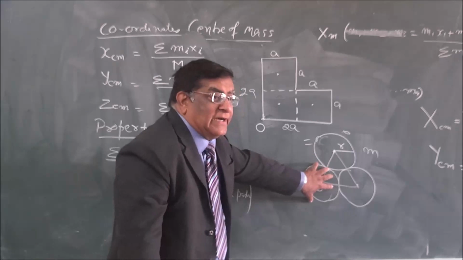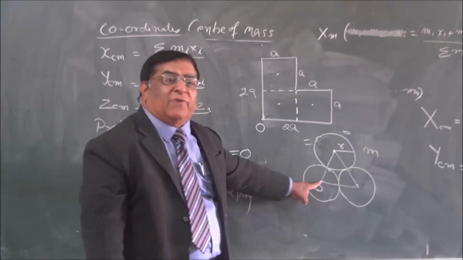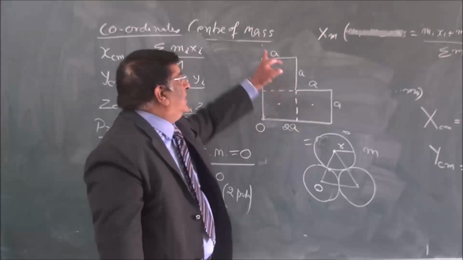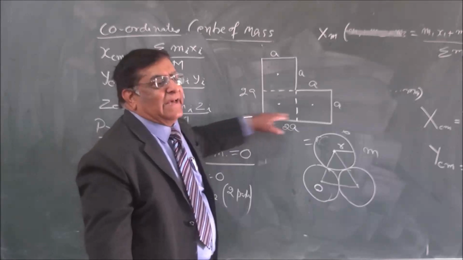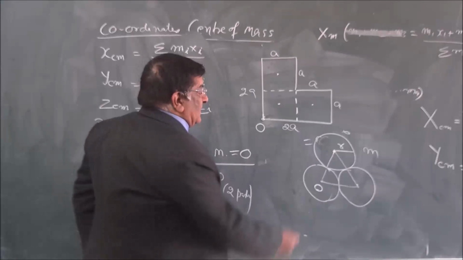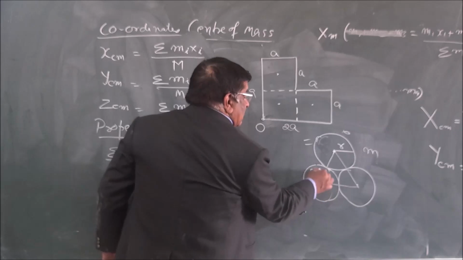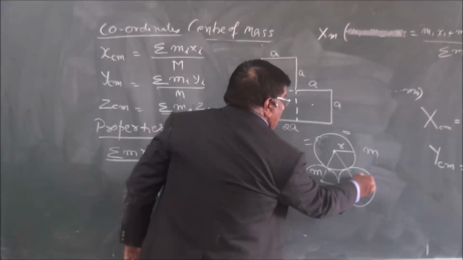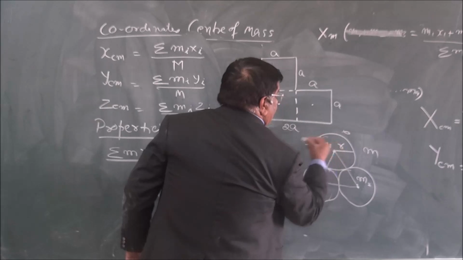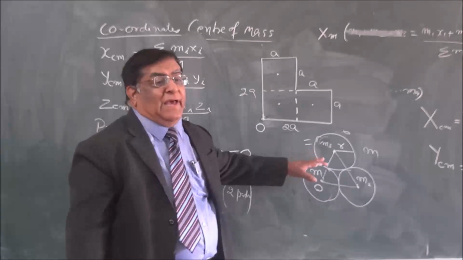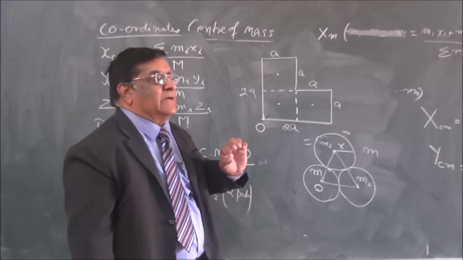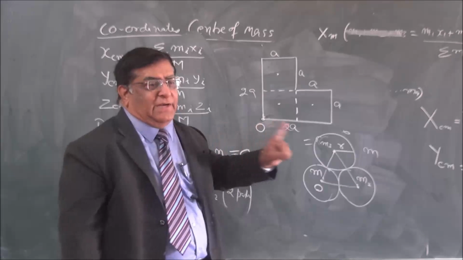All the mass is located at which point? At this point. So our m1 r1 is 0. So we take it here. But here it appears that if we take it here, then xy calculations will be easier. So we take it here. In this case, if this is origin, the mass is located here, here, and here. M1, M2 and M3. But they are not in one line, so we cannot solve it in one formula. So we always have to find out their different coordinates, x, y and z.